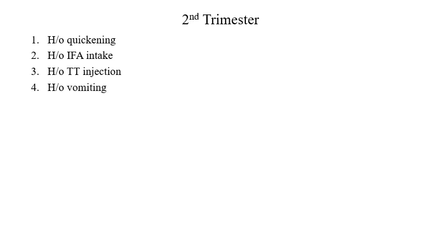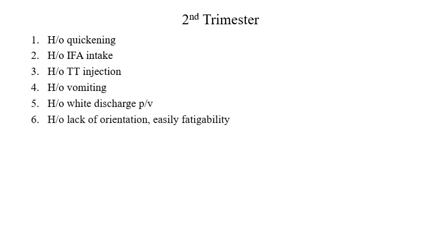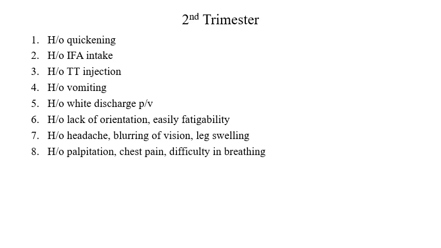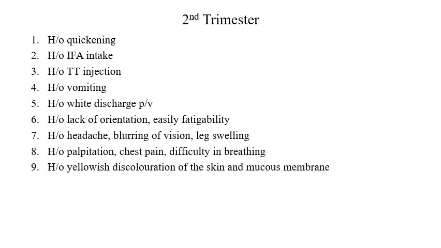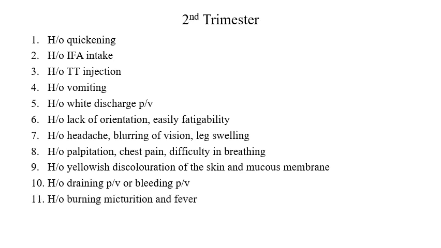History of vomiting, history of white discharge per vagina, lack of orientation, easy fatigability, headache, blurring of vision, and swelling, which I told you about in preeclampsia. History of palpitation, chest pain, difficulty in breathing, cardiovascular disease. History of discoloration of skin and mucous membrane, history of discharge or bleeding per vagina. Same thing, burning micturition, fever. And so coming to the third trimester, there are some specific symptoms which